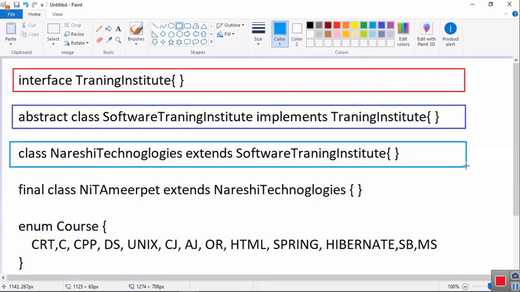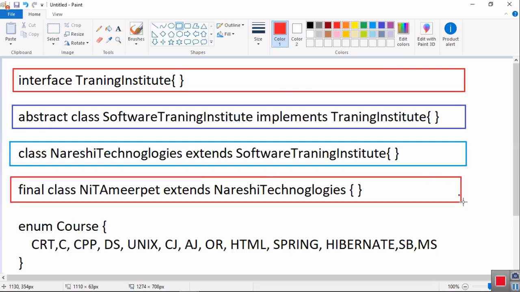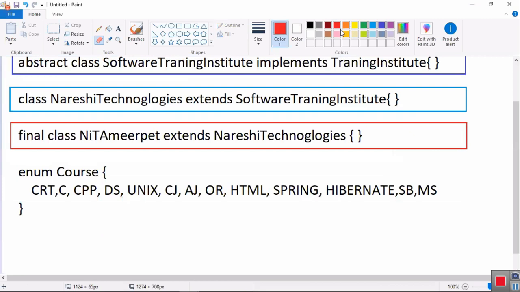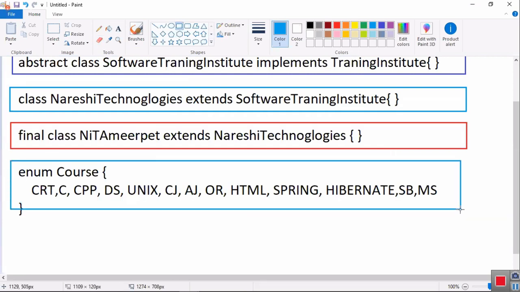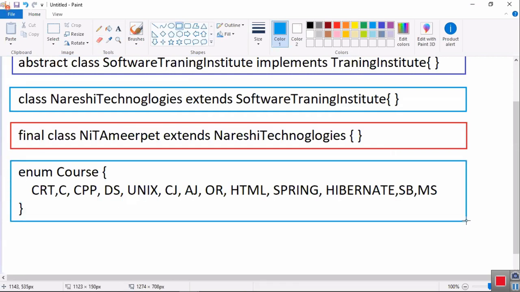People who start their journey with the Hello World program will become Ameerpet products. They know Java, but what is in Java, they don't know. Why they write code, they don't know. They always need somebody's help.